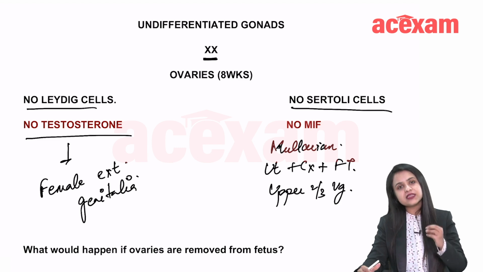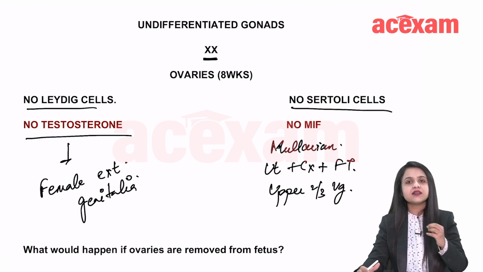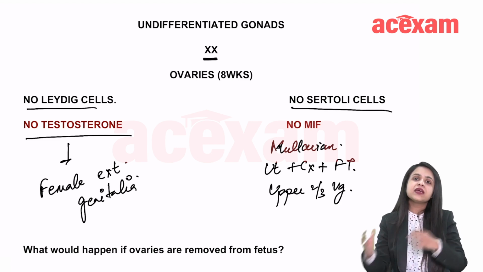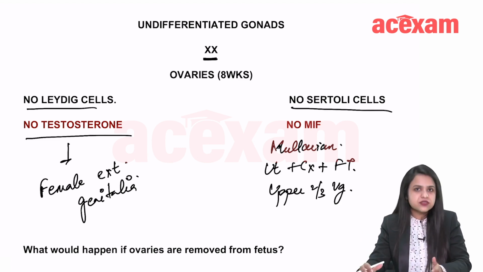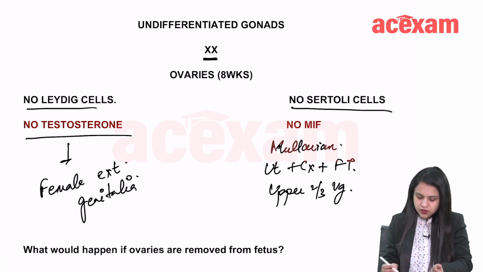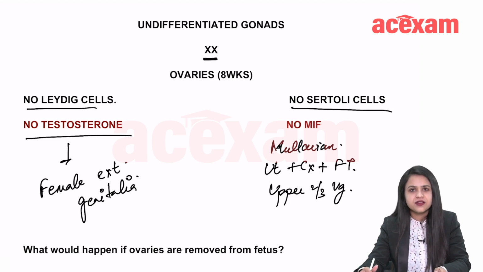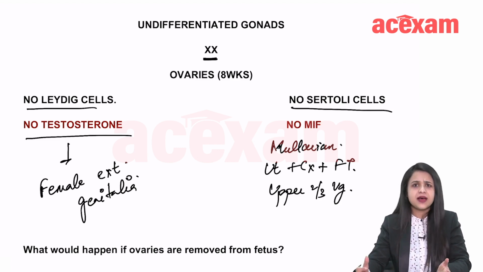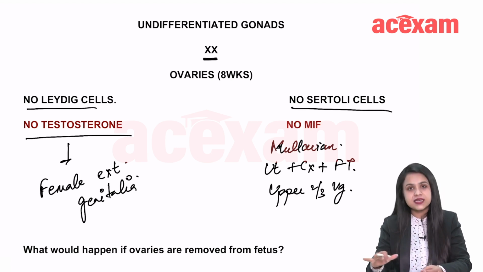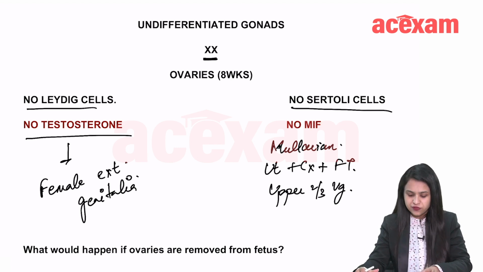If the fetus has a Y chromosome, then the presence of testes will form the male internal and external structures, right? So this makes us wonder what would happen if ovaries are removed in a fetus. Nothing will happen, right? The ovary per se is not doing anything. There is no estrogen, FSH, LH, anything involved in the development of internal and external genitalia. So this is the concept basically around which all these syndromes revolve, okay?